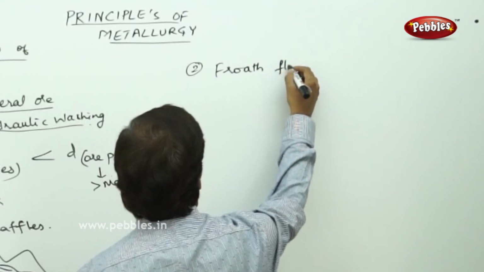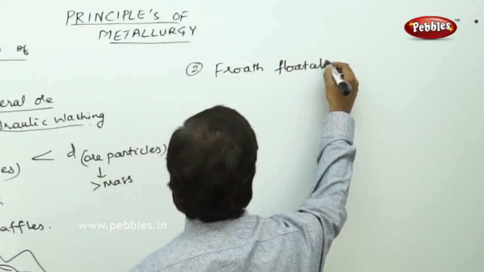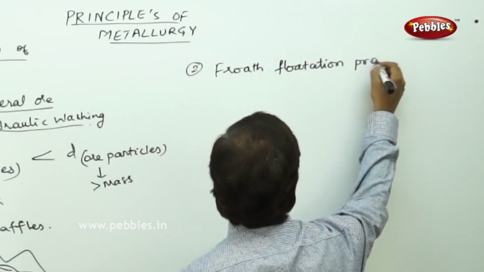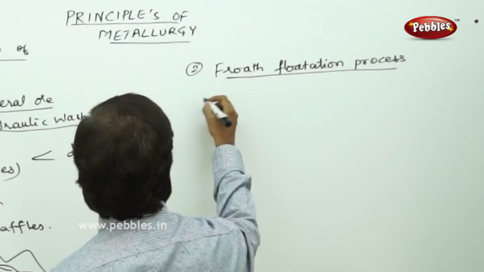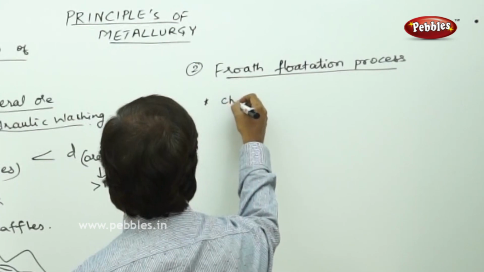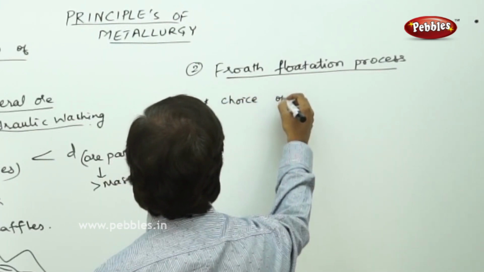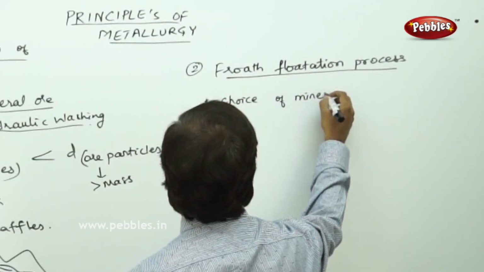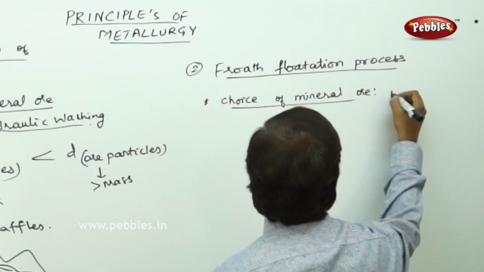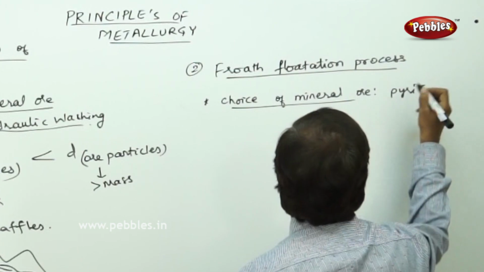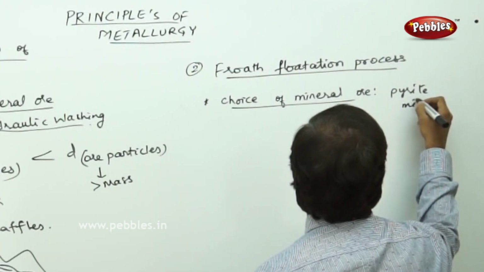Froth flotation. In the froth flotation process, we usually carry out the choice of the mineral ore, which is pyrite mineral ore.